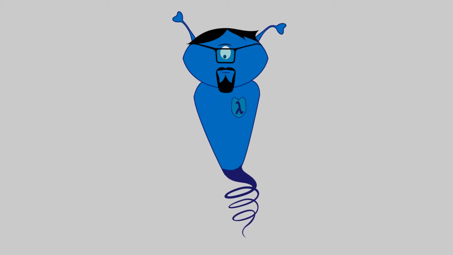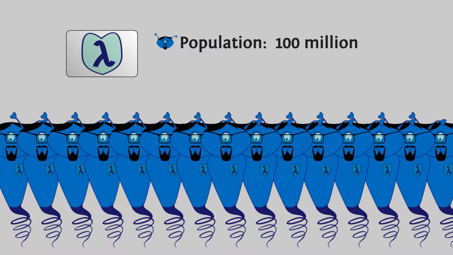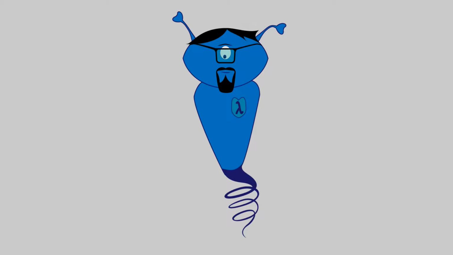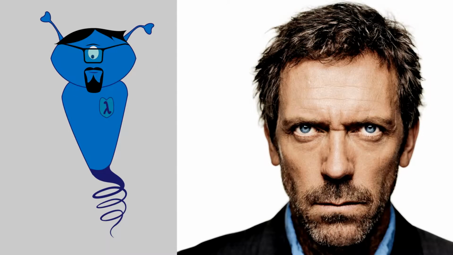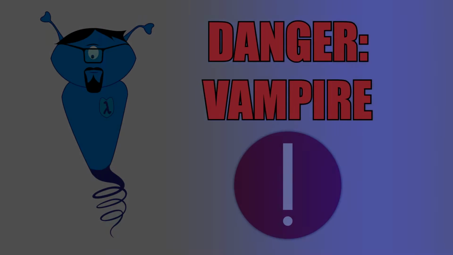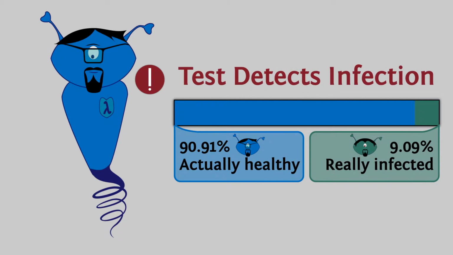Here's Lambda. Lambda just learned that his country has 1,000 cases of some deadly disease, let's say vampirism, each year. Being a little paranoid, he badgers his doctor to test him for it. The test has a 99.99% accuracy. A few days later, Lambda gets a positive test result. Should he be worried? What are the chances that he's sick?